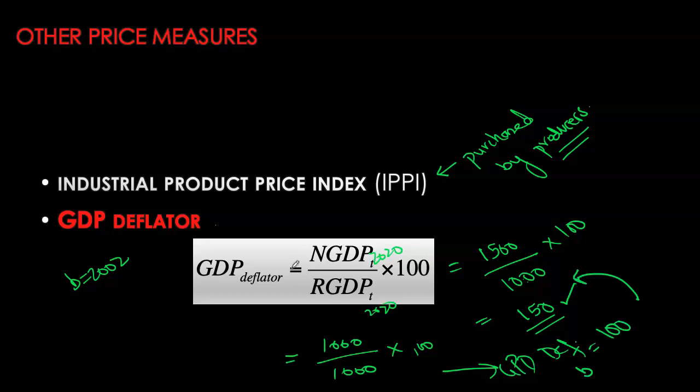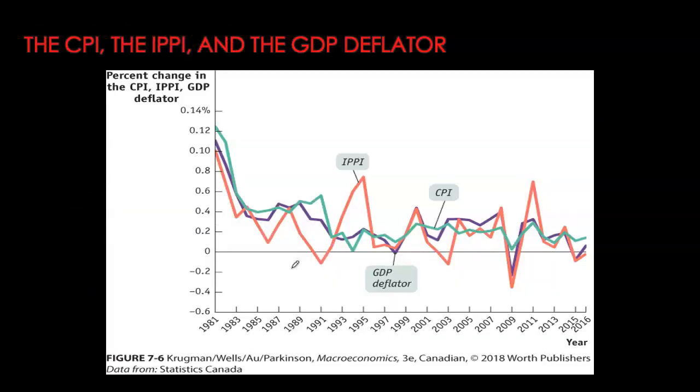If we were to calculate the inflation rate based on all of these different types of price indices, we'll see that they tend to move together. So this is the inflation rate on your IPPI. Inflation rate in green is based on your CPI, and the one in purple is your GDP deflator. You can see all of them are moving in the same direction. So it doesn't really matter which one we are using in terms of the overall trends in inflation. However, since consumers are mostly affected by a consumer basket, CPI becomes the most useful one for the average person out there. And that's why the inflation rate that we see in the news or for policy purposes is typically based on your CPI changes.